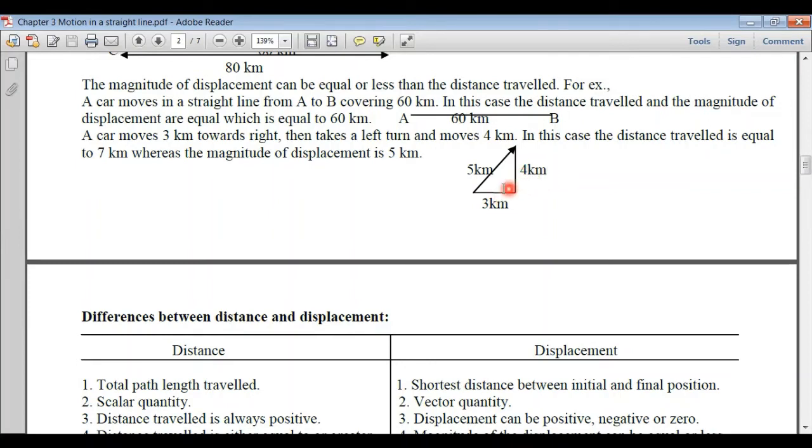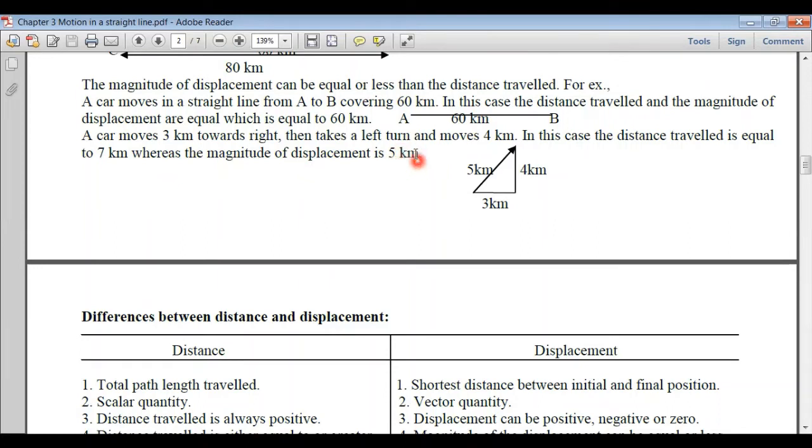Whereas the magnitude of the displacement, this is its initial position, this is its final position. So the straight line between the initial and the final position gives the magnitude of displacement using Pythagoras theorem. This hypotenuse will be equal to under root 4 square plus 3 square, that is under root 25, which is equal to 5 kilometers. So here the distance is 7 kilometers and the magnitude of the displacement is 5 kilometers.